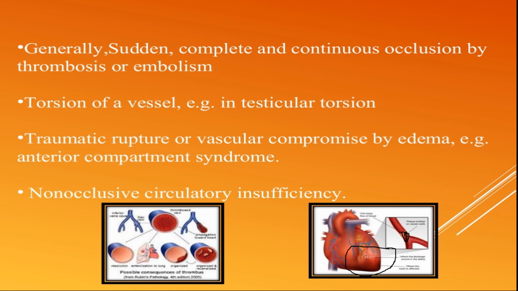The second example is the torsion of a vessel. In case of testicular torsion, twisting of a vessel leads to a decreased oxygen supply to the organ, which may go into necrotic changes. That is the other example. The third example is traumatic rupture.